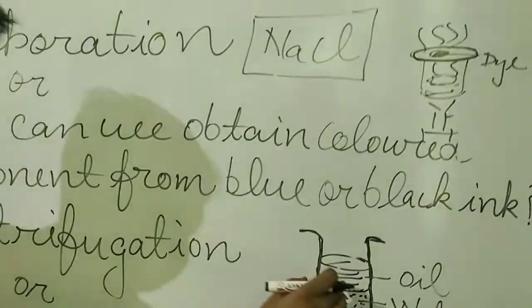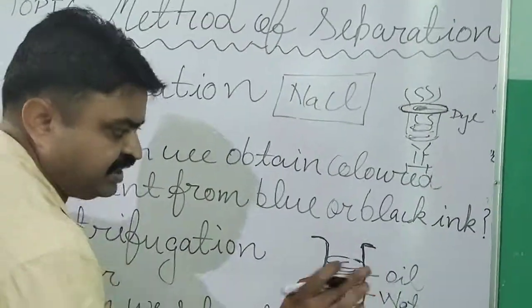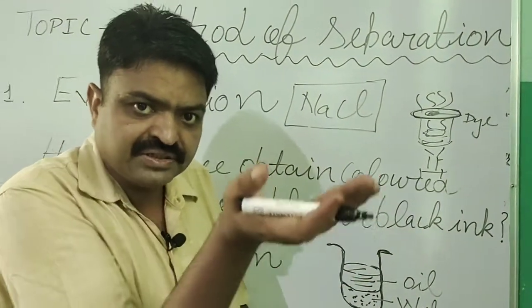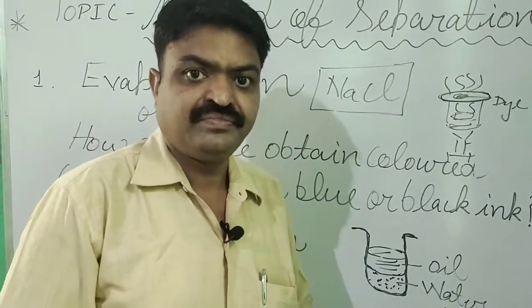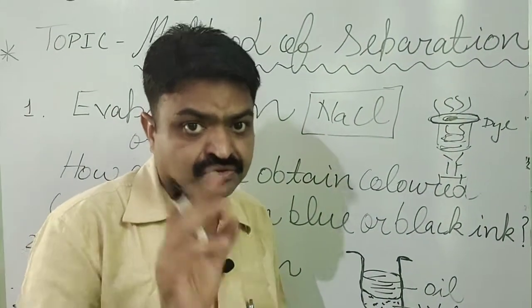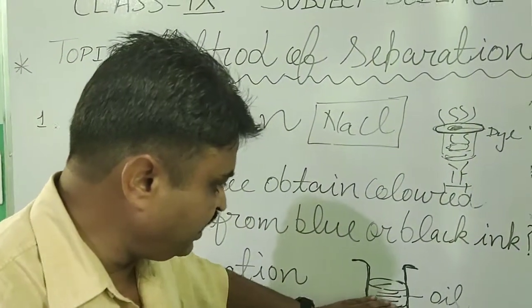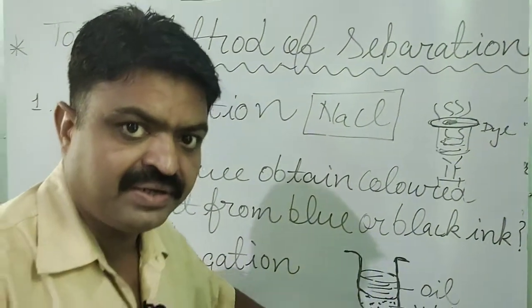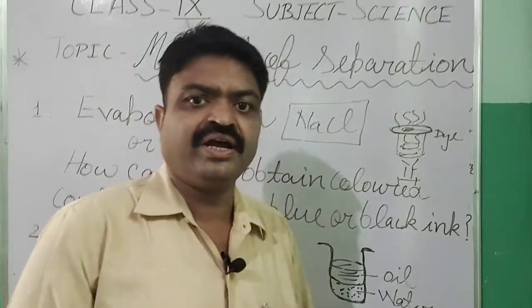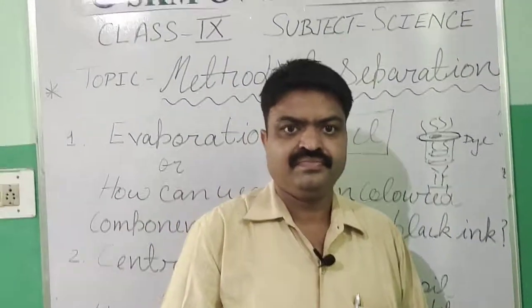In a mixture of oil and water, oil is always found at the upper surface and water is always found at the bottom. This oil and water can be separated by using a device known as a separating funnel.